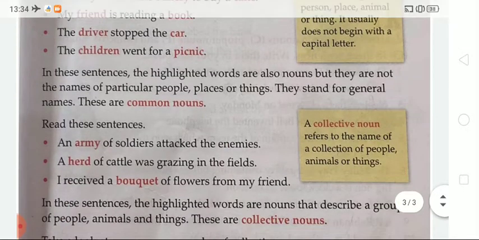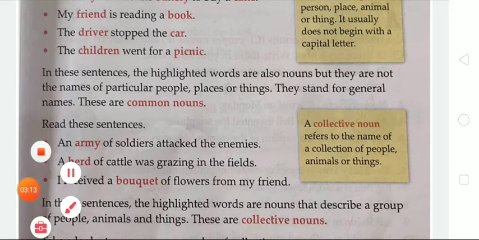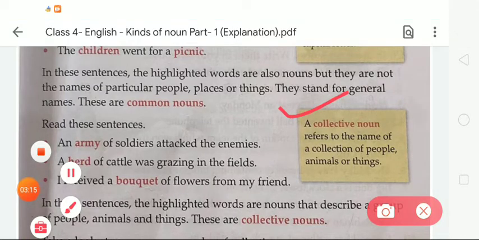And the third noun is the collective noun. What is a collective noun? A collective noun refers to the name of a collection of people, animals or things. For example, as you can see on your screen, read these sentences.